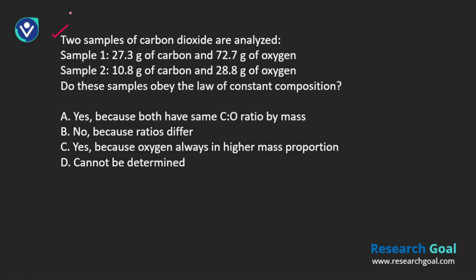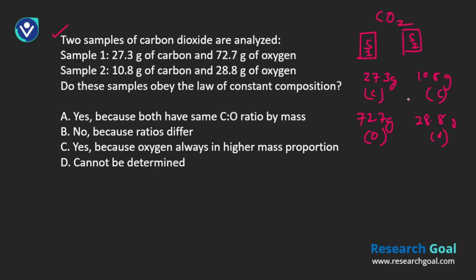We have another question where 2 samples of carbon dioxide were analyzed. So we have 2 samples of CO2, sample 1, S1, and S2. I usually write it down to get a better understanding of the questions. In the first case, we have 27.3 grams of carbon. In the second case, we have 10.8 grams of carbon. Next, you have 72.7 grams of oxygen, and in the other case, 28.8 grams of oxygen. So that's the combination we are getting.